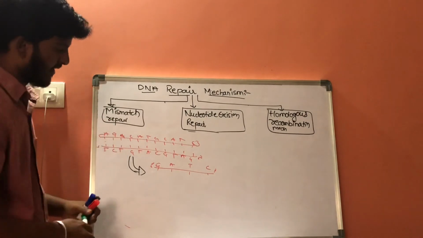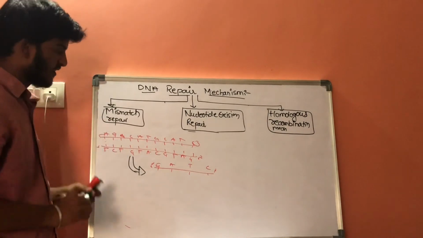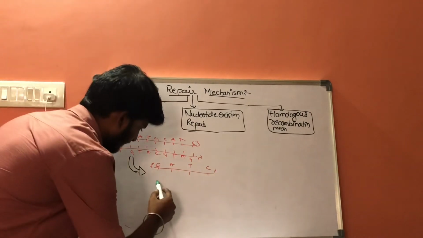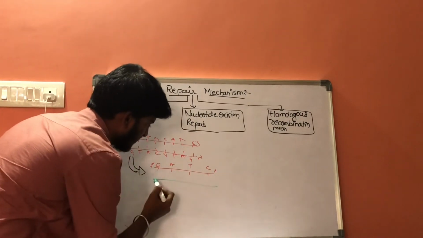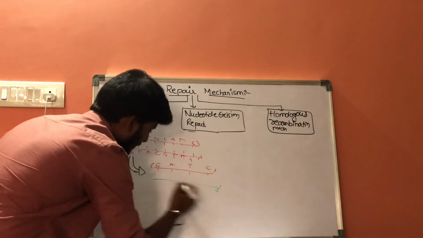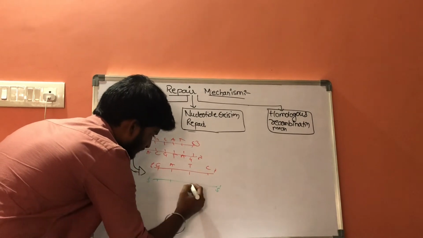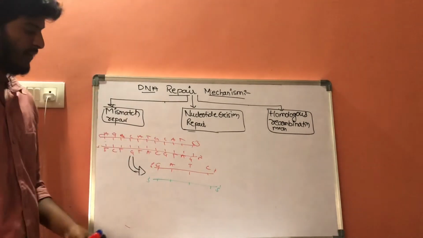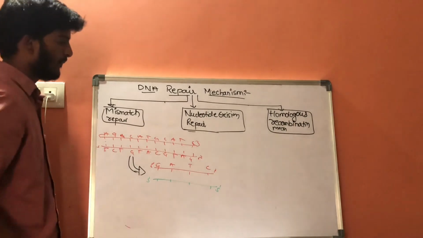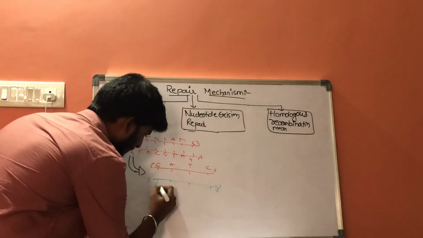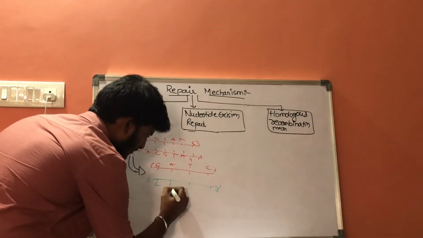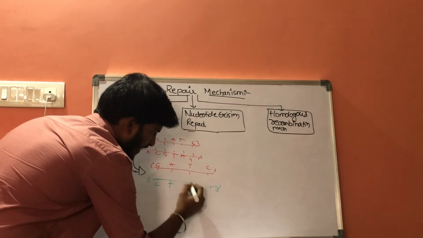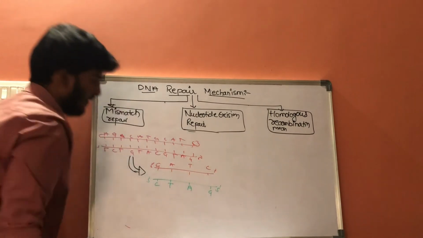Now, in mismatch repair, this is the father chain. This is the father DNA, and this is the daughter DNA. This is 5 prime and this is 3 prime. In daughter DNA, guanine should pair with cytosine, adenine should pair with thymine, thymine should pair with adenine, cytosine should pair with guanine.